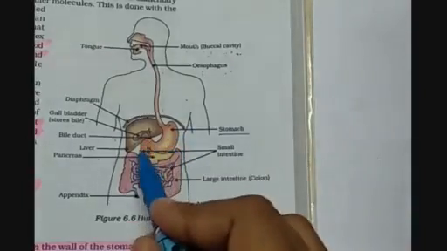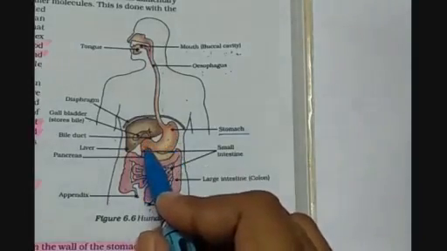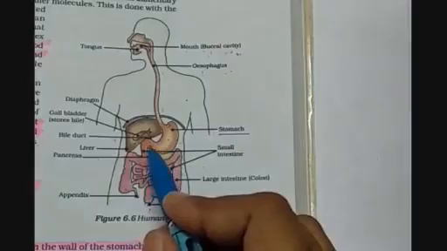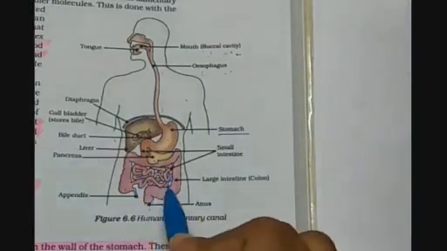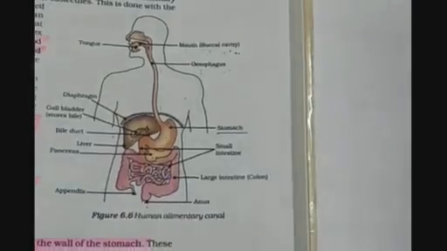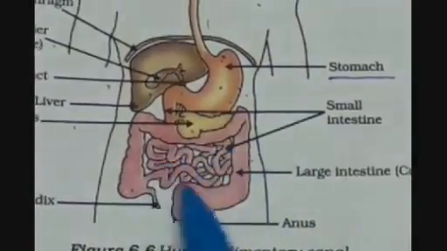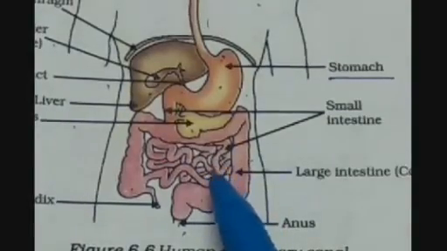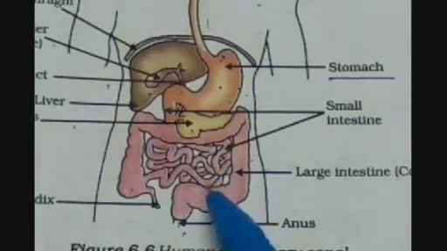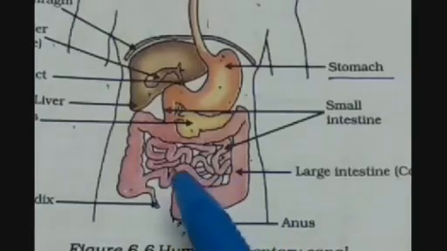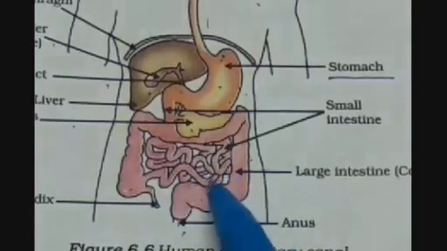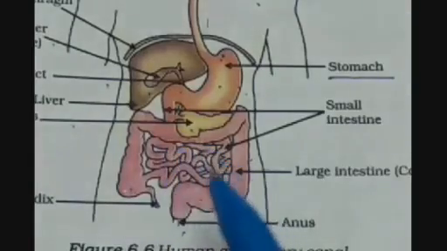Then we have the sphincter muscles. Sphincter muscles allow the fine paste of this food into the small intestine. So this portion that you are looking at here is called your small intestine. See it clearly: almost all the digestion takes place in the small intestine. It can have varying length depending upon the adaptability of the food that we intake. For example, if we take plant products, then the intestines are long, but if we take animal products, then the intestine in those kinds of animals or organisms is small.